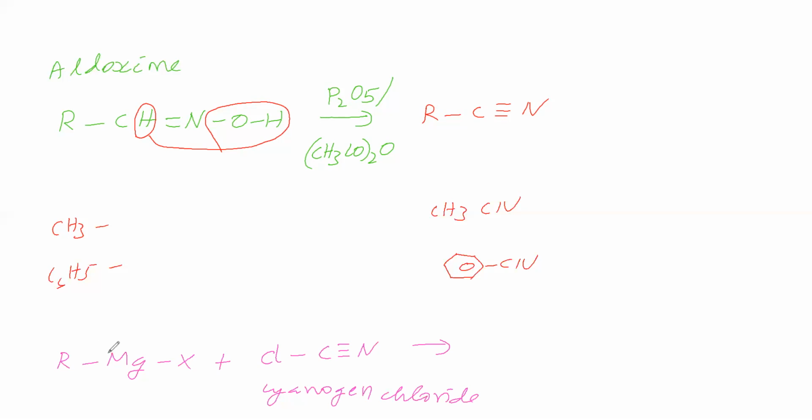This group is removed, so we are getting a cyanide as the product, and MgXCl leaves. So Grignard reagent with cyanogen chloride gives a cyanide. Okay, so these are the preparations of cyanides.